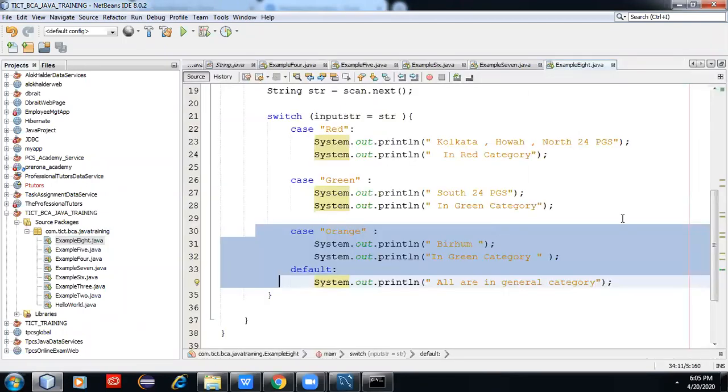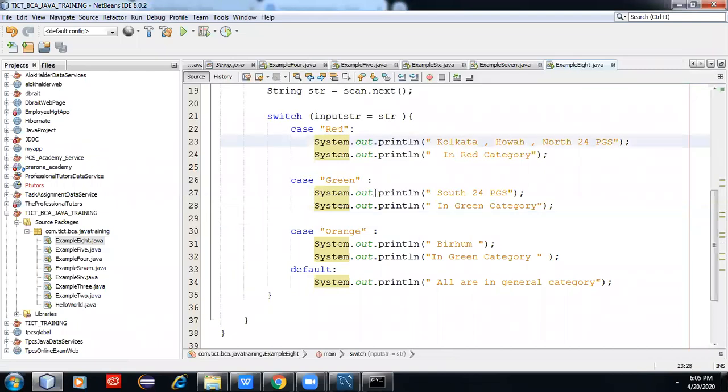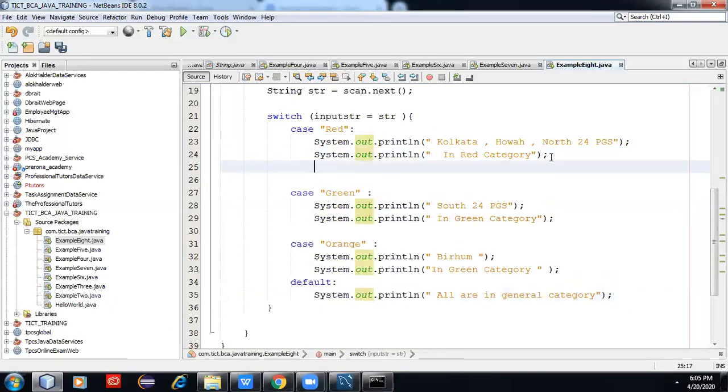Actually, you have noticed if I give red, it is printing here, it is printing here, it is printing here. Everything is printed. But my expectation is that it will print only the matched case. Then we need to write the keyword break. If it matches with red, then it will not print any other things.